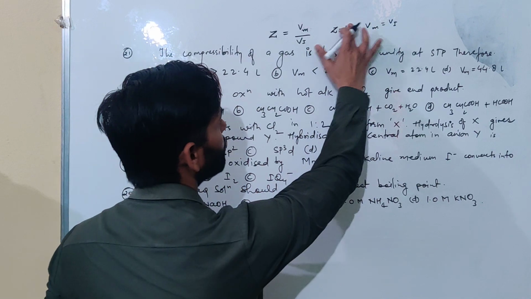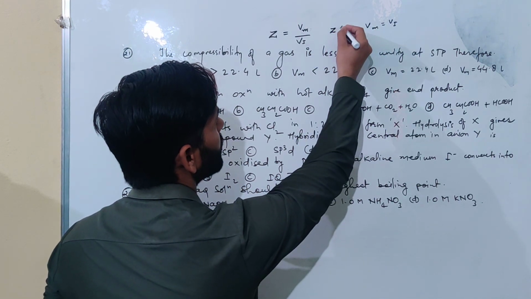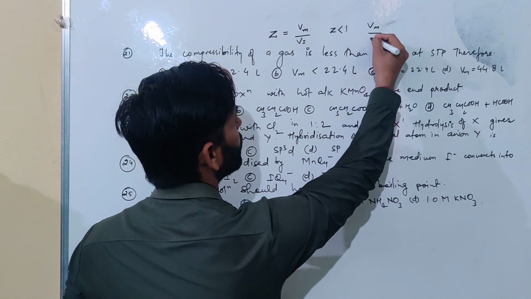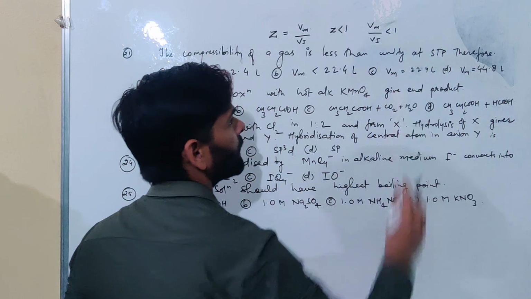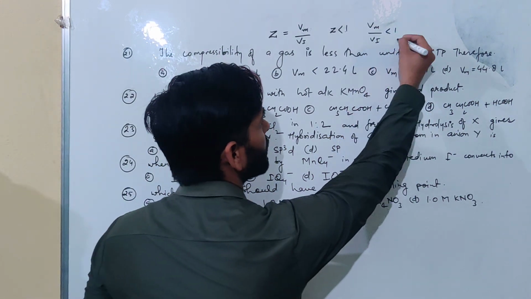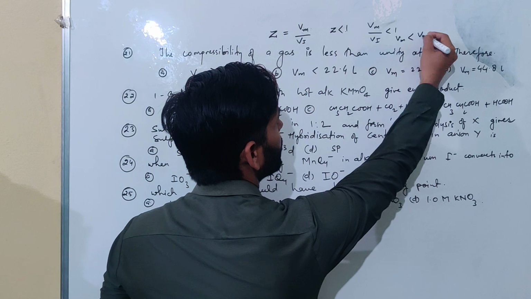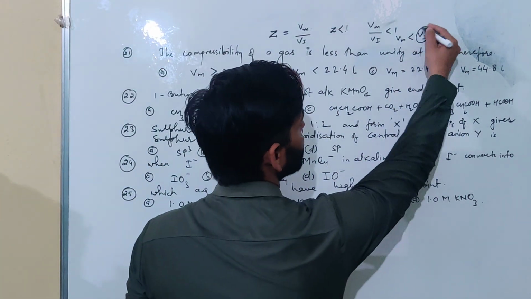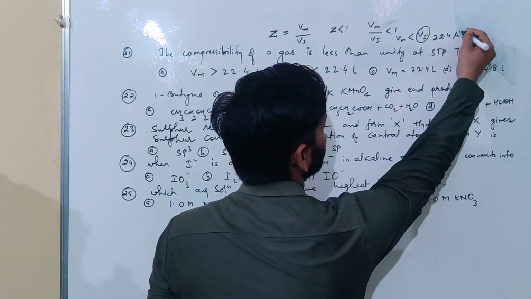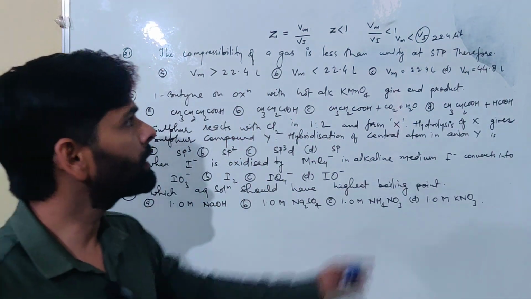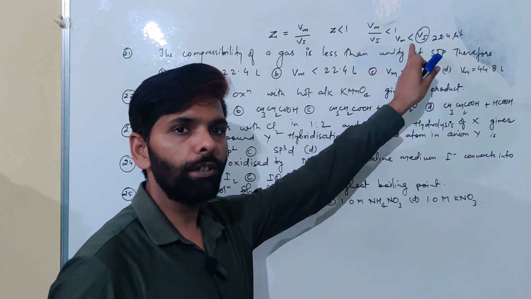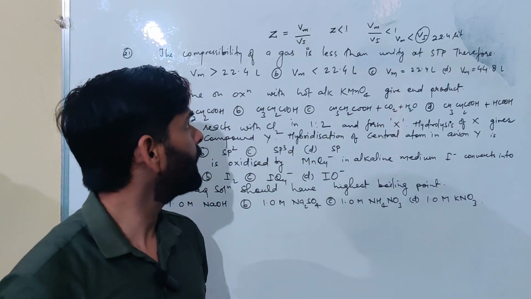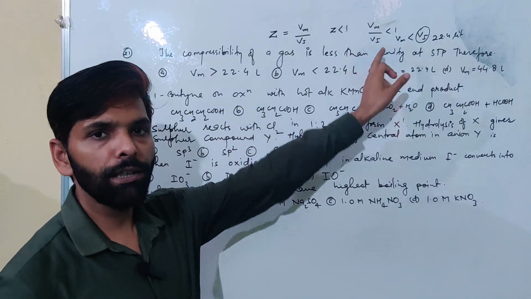What does it mean? Z is less than 1, and that means Vm upon Vi will be less than 1, and then Vm will be less than Vi. And we know that ideal volume of any gas is 22.4 liter at STP. It means real volume or molar volume of that gas will be less than 22.4 liter when value of Z is less than unity.